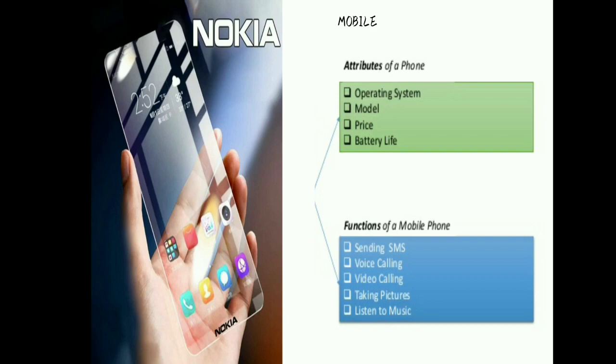Otherwise what should I do? I should write the code once again. Instead of that, I can access that method and additionally what I am going to do? I can add. So this is called code reusability. I am reusing the code which is already there and adding new features to it. This concept is called inheritance.